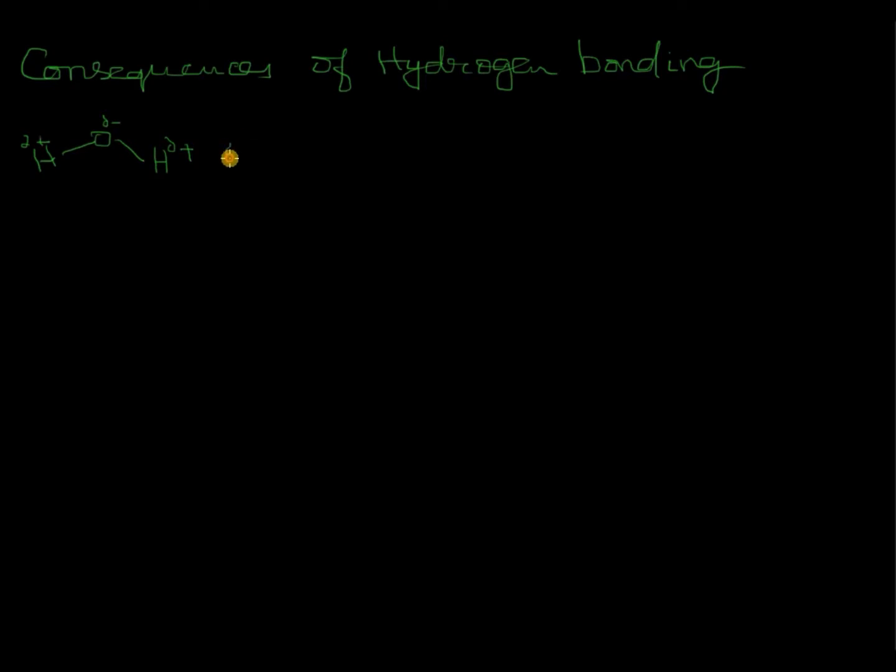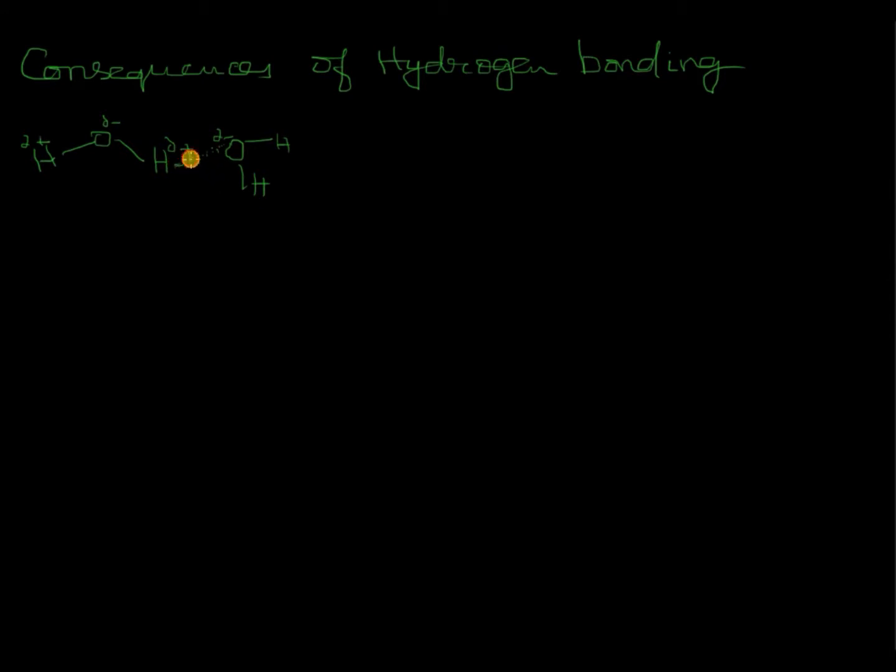There is a negative oxygen in the neighborhood. So, this positive hydrogen of one molecule forms a weak bond with a negative oxygen of another molecule in proximity. Such a bond, which results between the positive hydrogen of one molecule and the negative atom of another molecule of the same kind in the neighborhood, is called hydrogen bond.